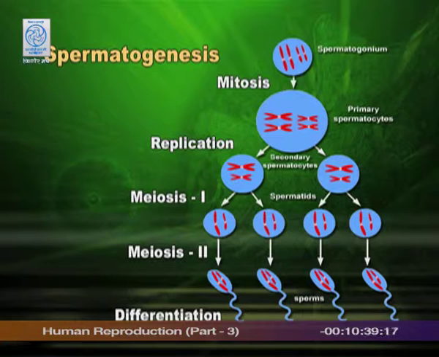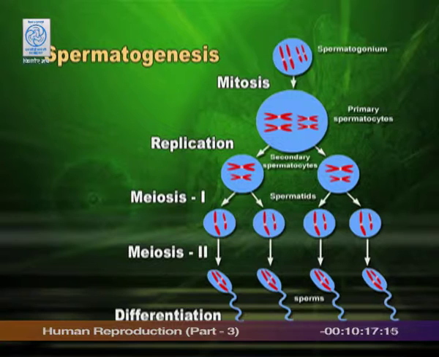You can see the movement of chromosomes. On the left side is a bigger chromosome, on the right a smaller one, and from both, one chromosome has gone to each cell. That means one set in one and the other set in the other. Also, children, you know that you have chromosomes in pairs. That is why I said 23 pairs. From every pair, one will go to one cell, the other will go to the other cell. That means each pair is represented by one individual chromosome in one cell, and that is how the chromosome number becomes half.